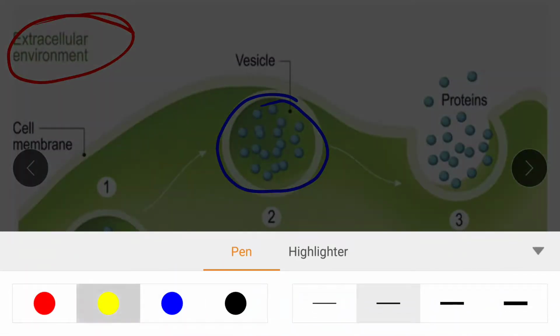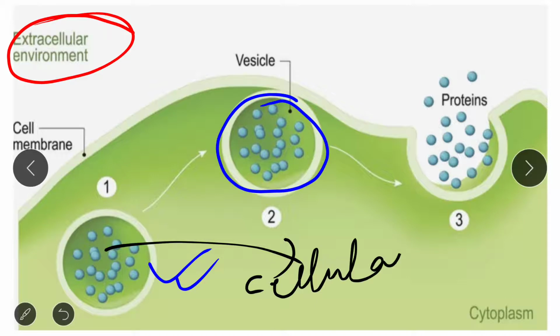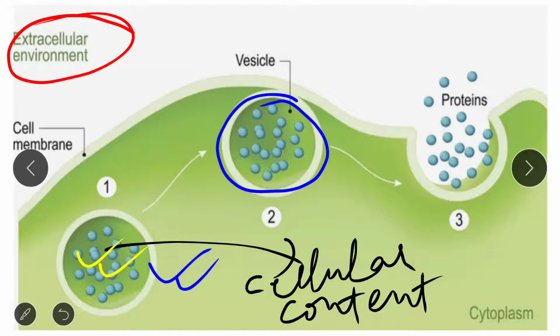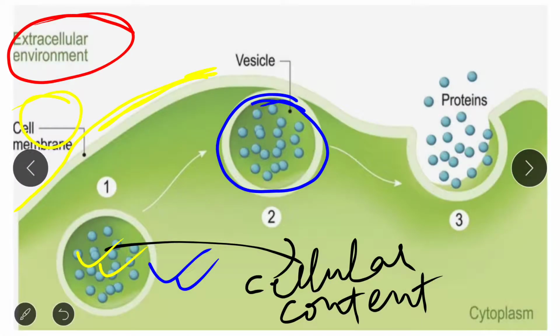All these things that I marked in black are cellular content present inside the vesicle. These are all cellular content, as labeled. Now this is a part of the cell membrane. In the case of exocytosis, this vesicle is fused with this cell membrane.